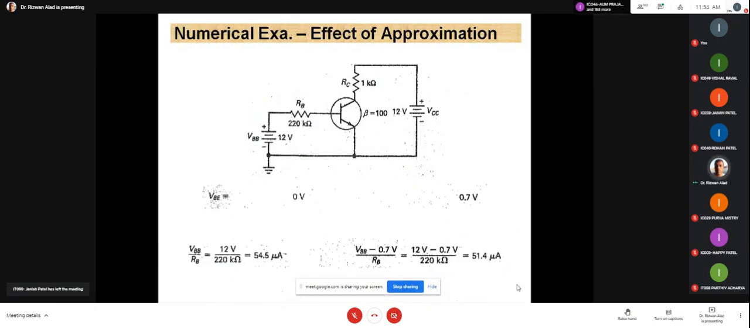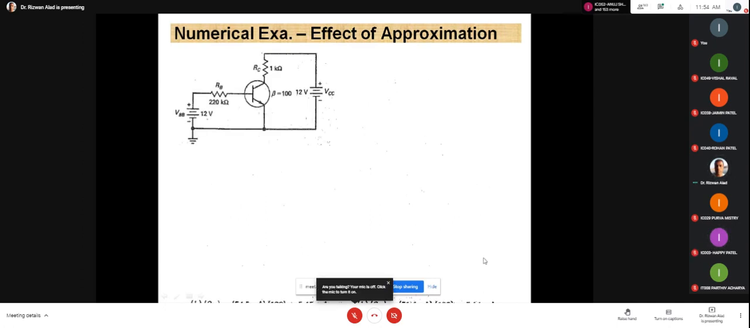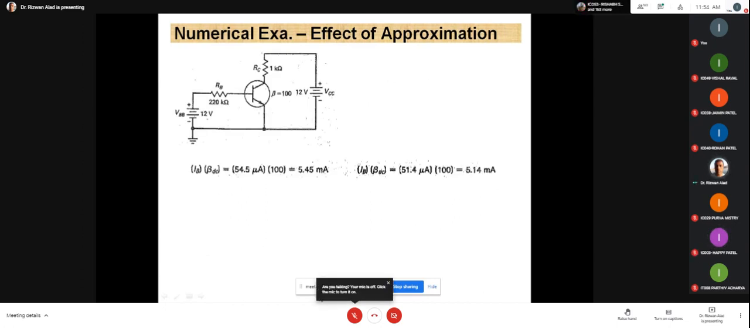Okay, the slide is visible. Please all of you verify your answer now. VBE is 0 at the time, IB is 54.5. VBE is 0.7 at the time, IB is 51.4. Is it clear? Yes, sir. Okay. Now, whenever VBE is 0, the ideal approximation, accordingly this value of IB gives the value of IC as 5.45 milliampere. And accordingly, for the second approximation, your IC is equal to 5.14 milliampere. Is it clear?